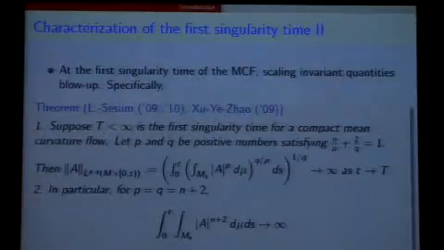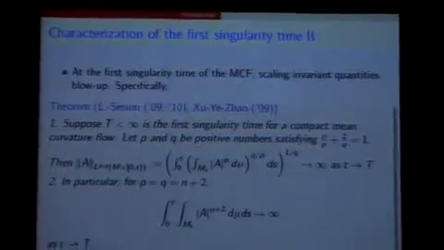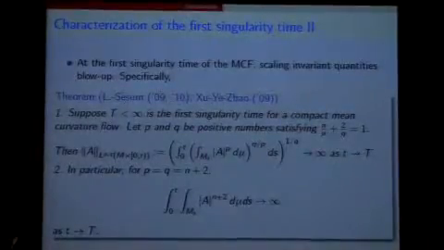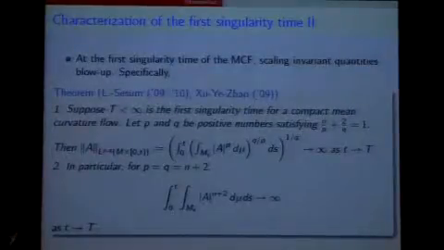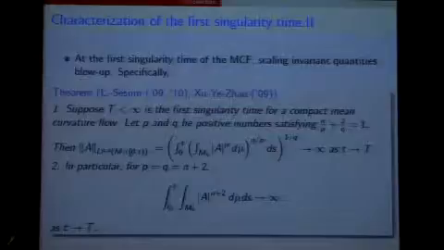And we can ask, what other quantity can we think of? We can think of all the scale invariant quantities. Suppose that we have the finite time singularity at time capital T, and let P and Q be positive numbers satisfying this relation.